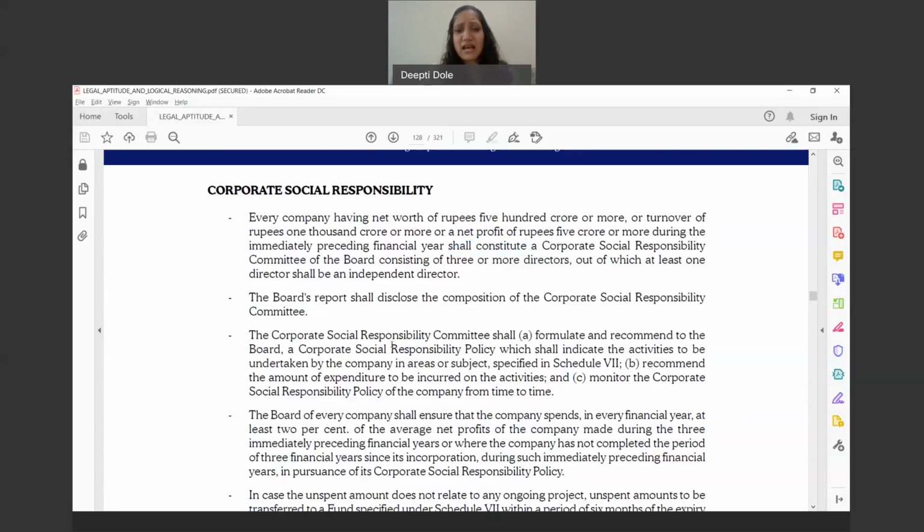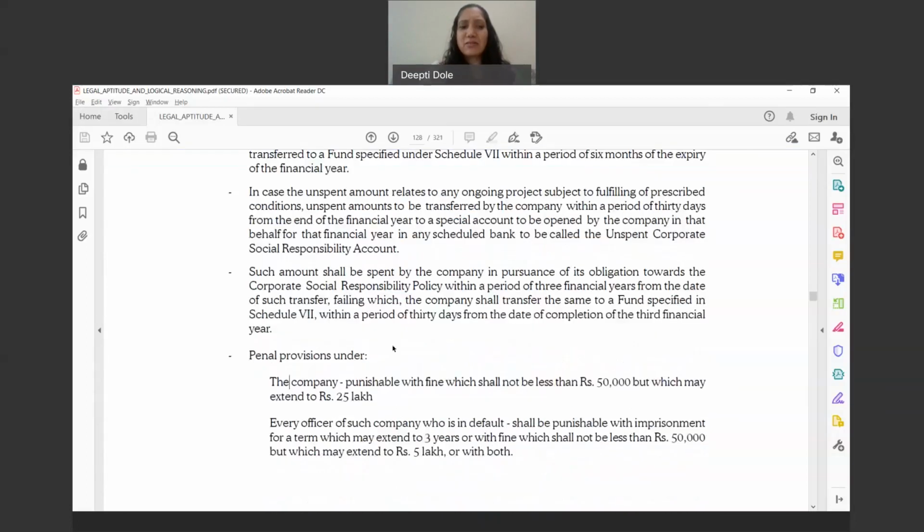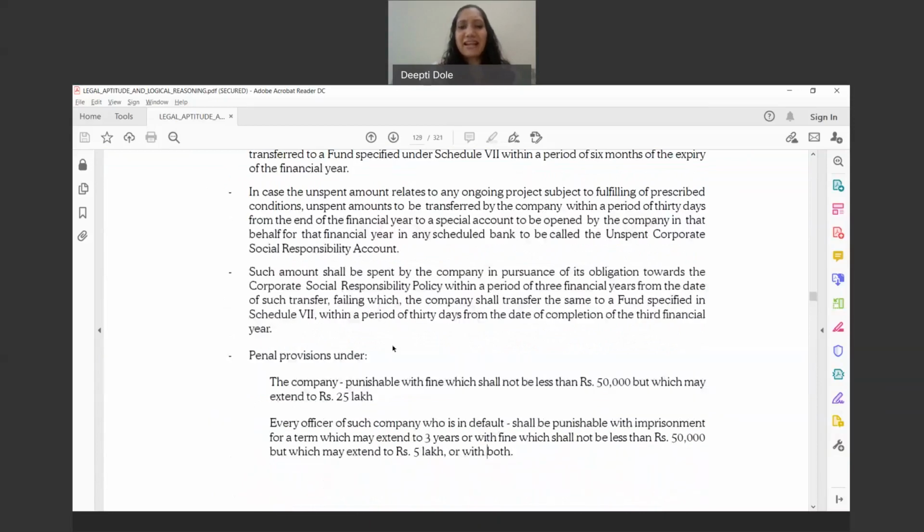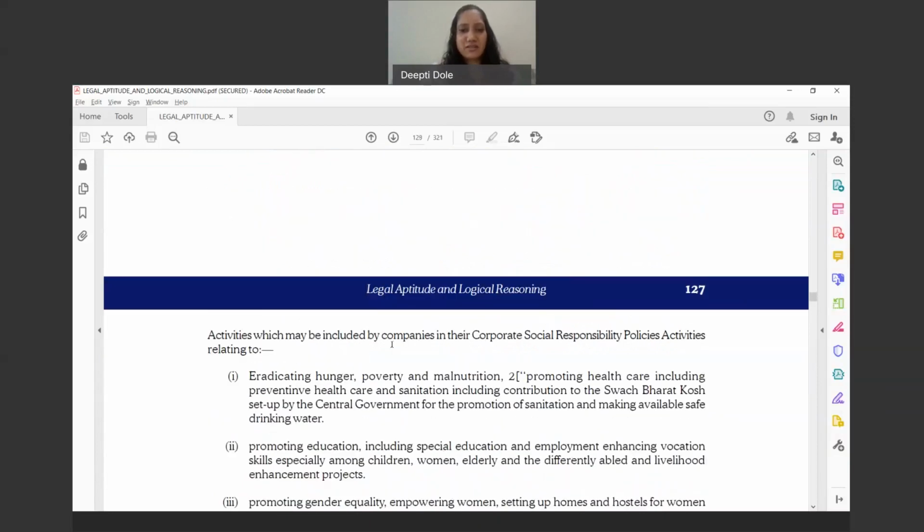Now, what is a CSR activity? It has been defined over here that any activity falling under this list will be termed as CSR.